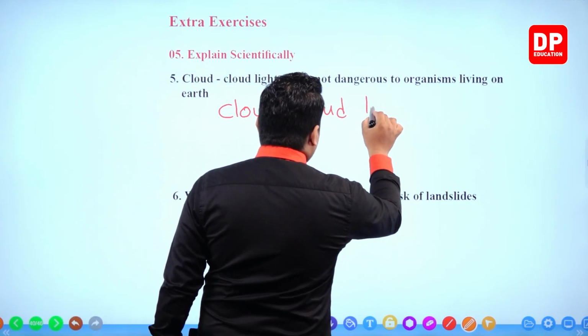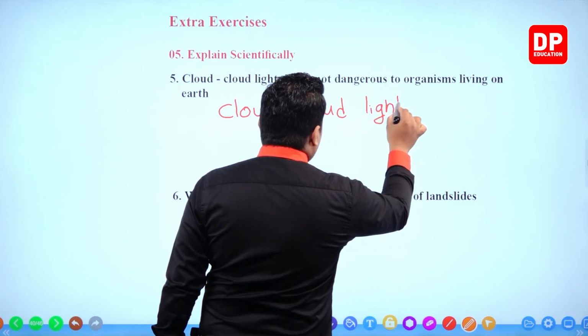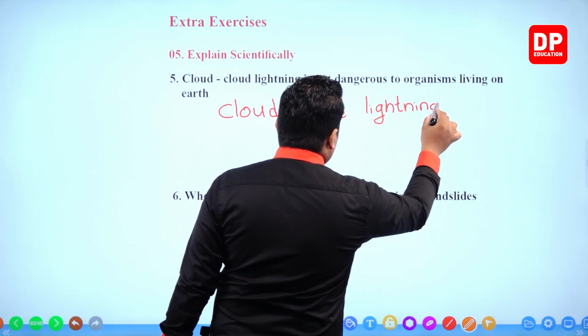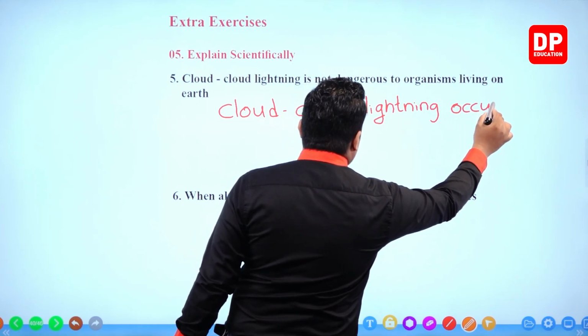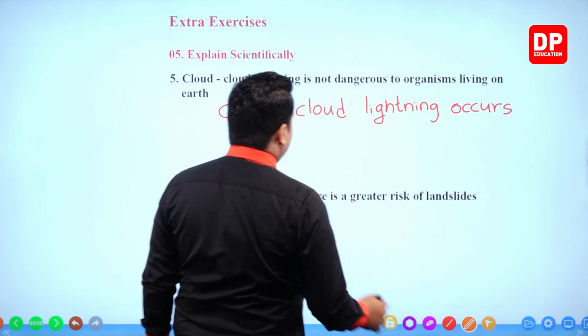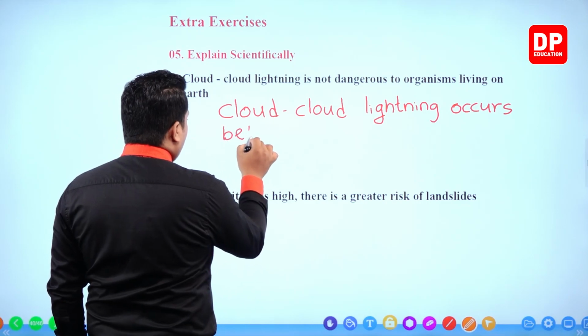Cloud lightning occurs between two clouds.